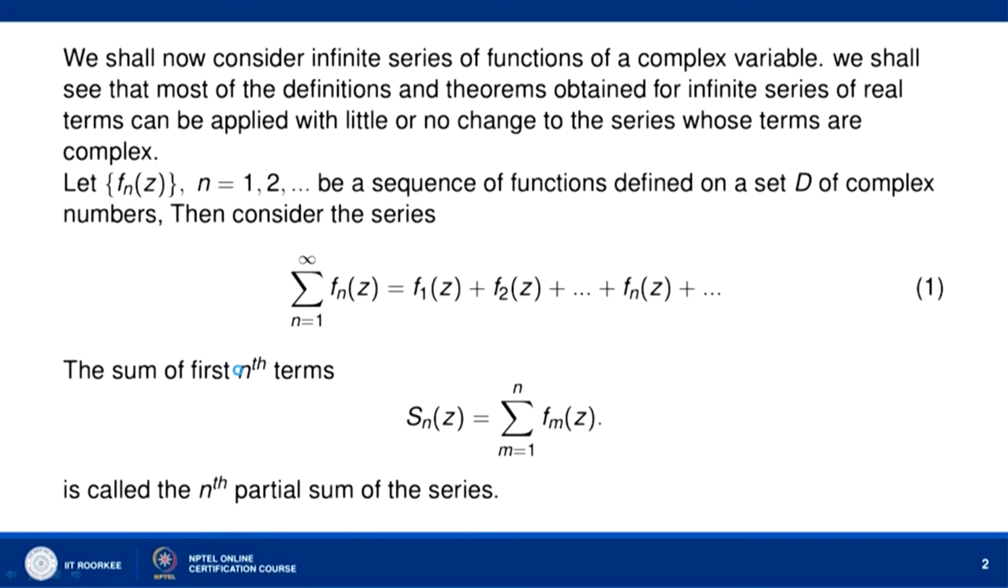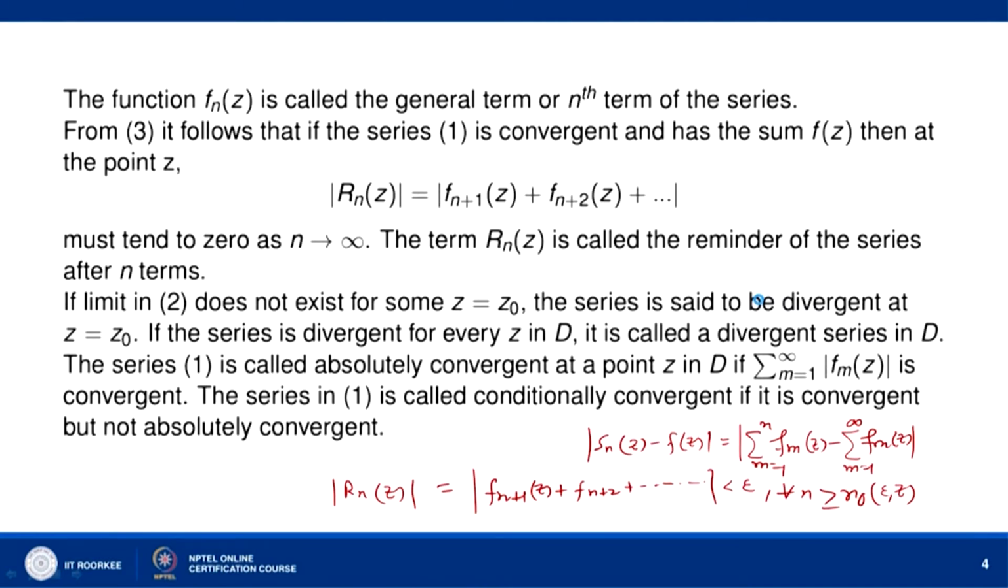Now, we call the series 1 absolutely convergent if the corresponding series of absolute values of the functions f_m(z) is convergent. So, sigma m equal to 1 to infinity mod of f_m(z), if it is convergent, we say that the given series is absolutely convergent at the point z.